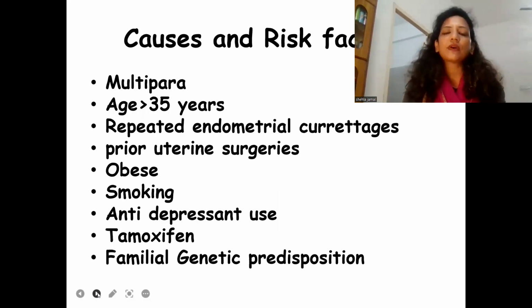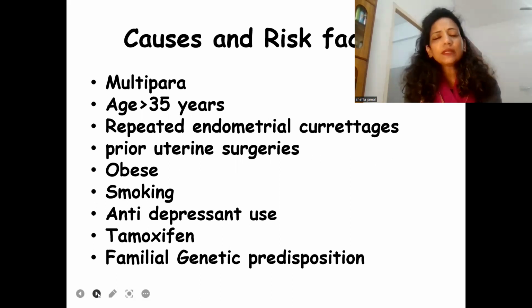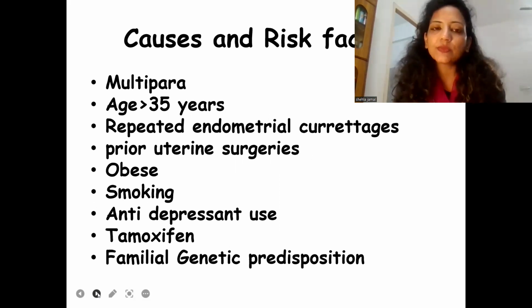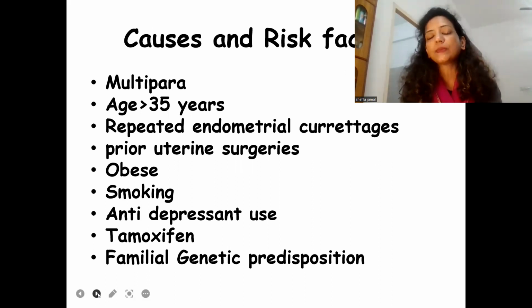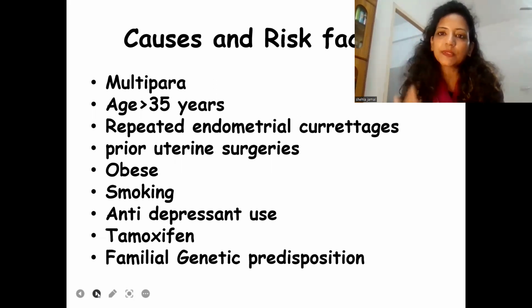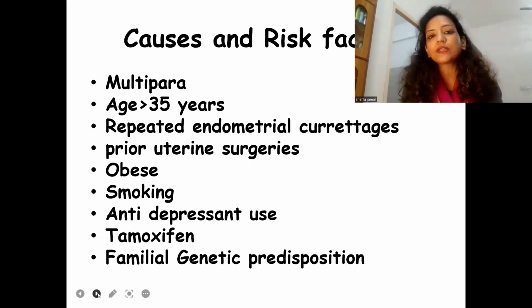Causes and risk factors. We have been reading that it is a disease of multiparous females, usually aged more than 35 years. Wherever there are histories of repeated endometrial curettages, it is thought that endometrium seeps into the myometrium. Prior uterine surgeries, especially myomectomy, are also risk factors.